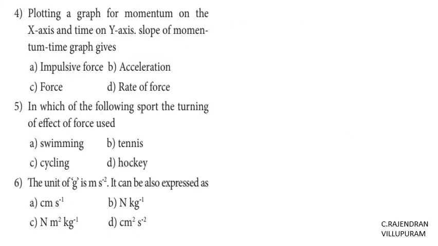Then fourth question, plotting a graph for momentum on x-axis and time on y-axis, the slope of the momentum time graph gives impulsive force, acceleration, force, or rate of force. Suppose we draw a graph with time on the x-axis and momentum. If we get a graph like this and take a slope, this is delta p, momentum, okay, and this is delta time.